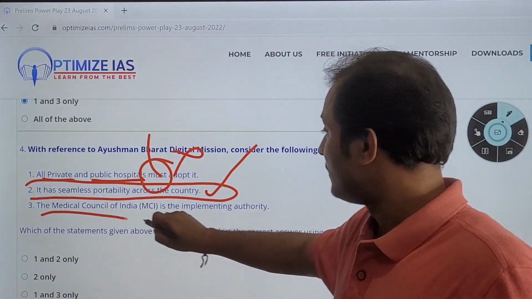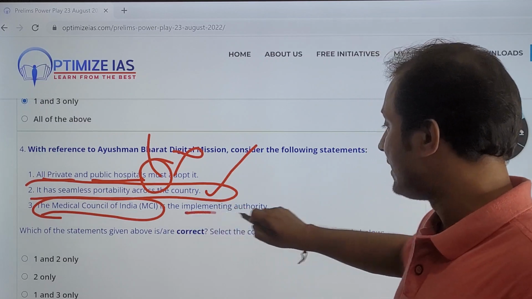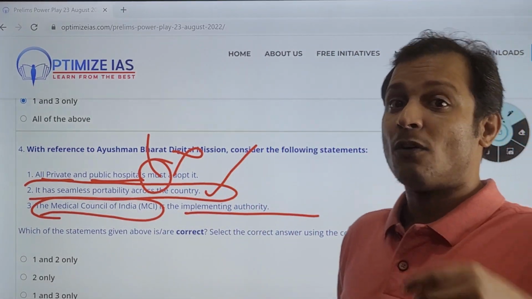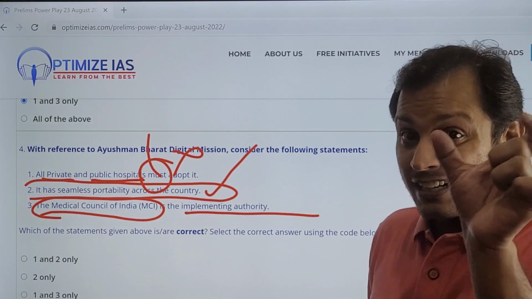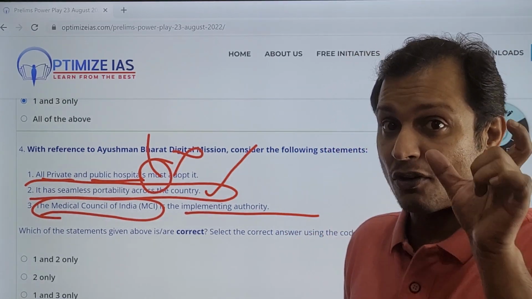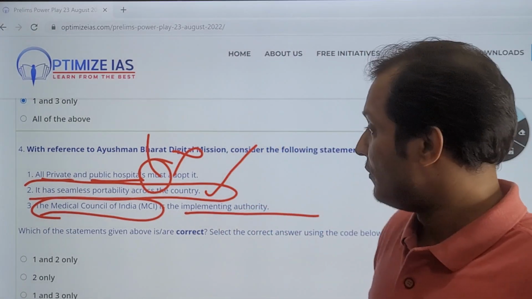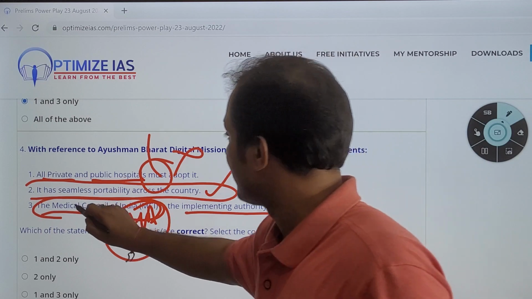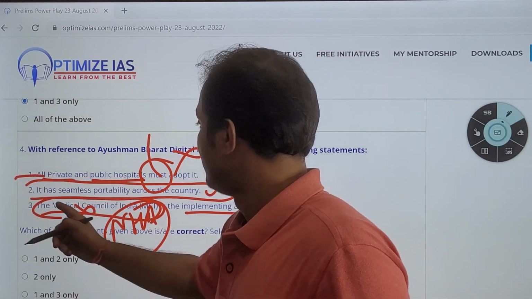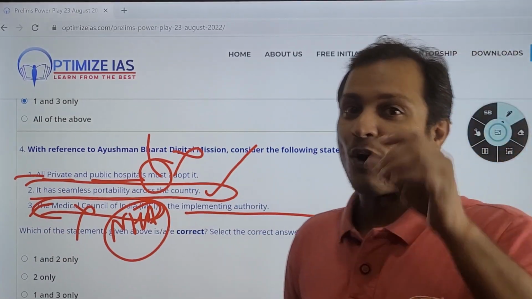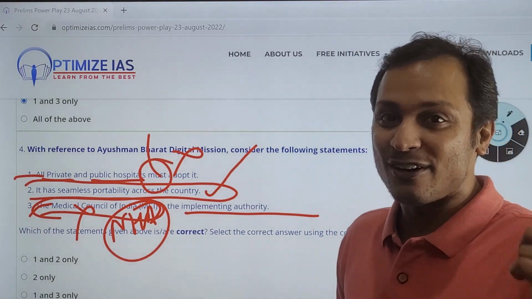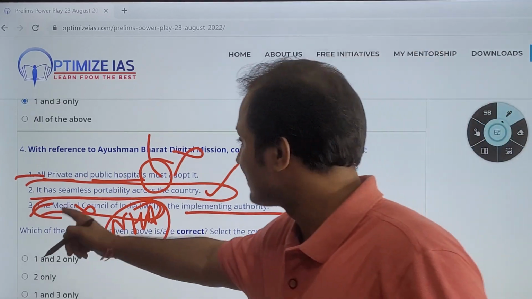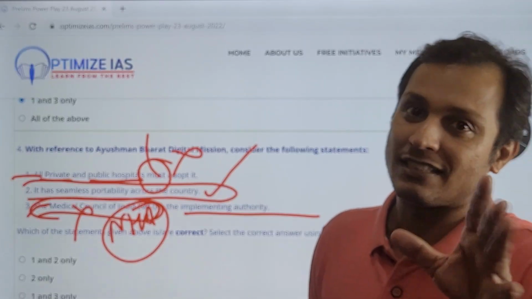The Medical Council of India is the implementing authority. Generally, statements that are organization based are incorrect in UPSC. We all know that it is the National Health Authority, NHA. So this is incorrect. The first statement is incorrect and the third statement is correct, both using the option elimination trick. The first statement we eliminated because of the extreme word must, and the third because organization-based statements are generally incorrect.